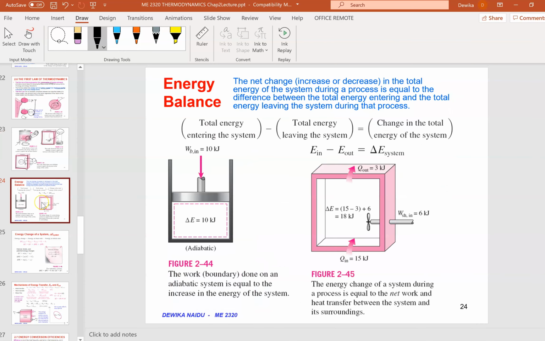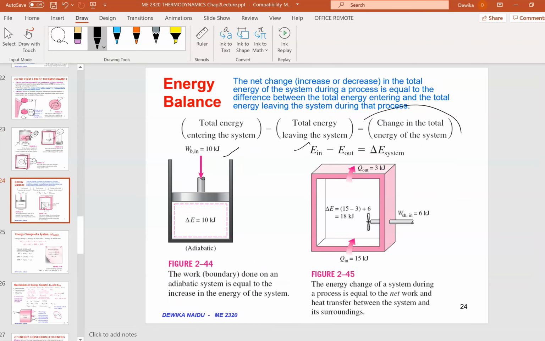It is important. Next, we're going to look at energy balance. The energy that enters minus the energy that is leaving will be the energy that's retained in the system. Let's look at this case here. If 10 goes in, 10 is retained inside, so that's fine. But not all cases will be 10 in and 10 retained inside.